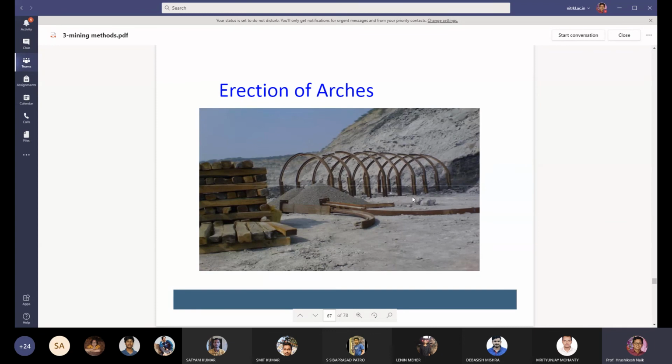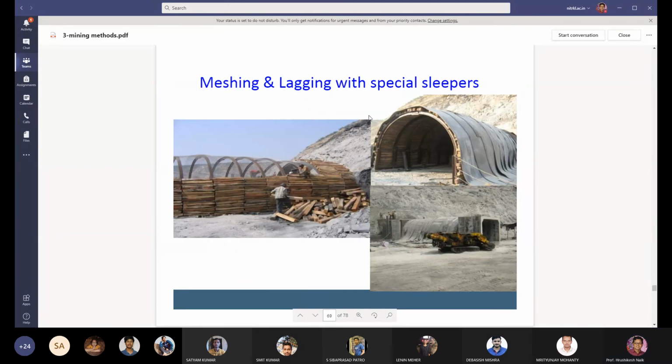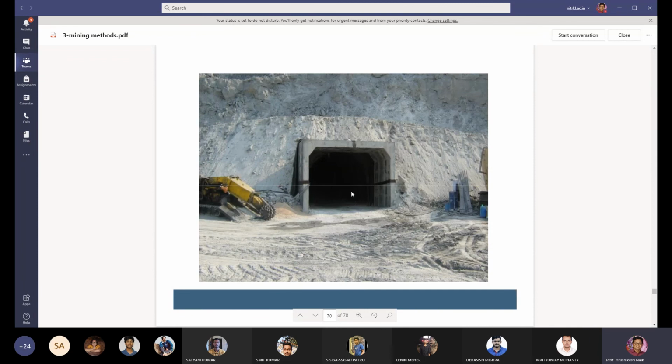And this is the erection of arches for the punch longwall. So this is the erection of arches, and you enter the deposit and take out the coal from this gallery.